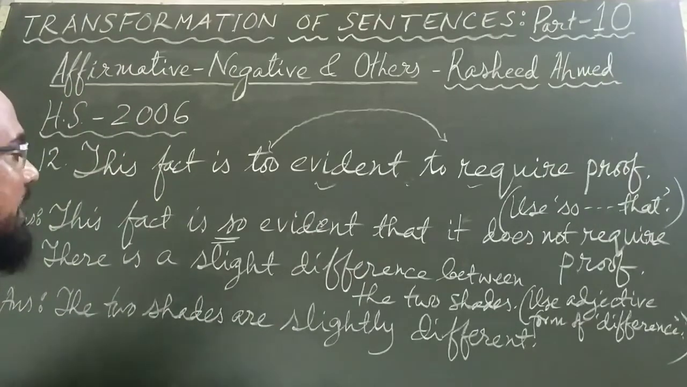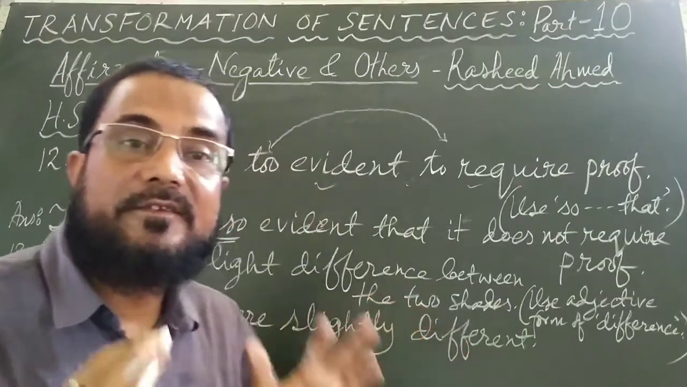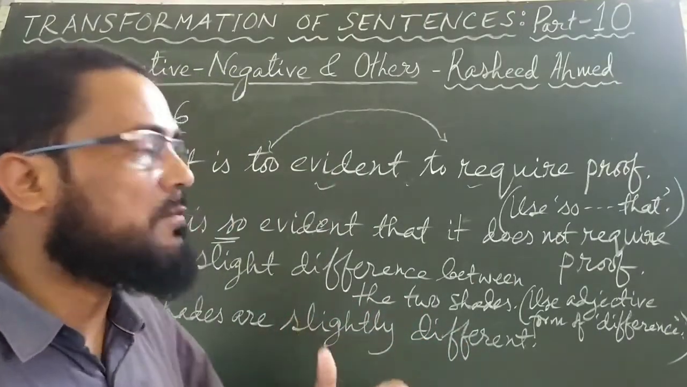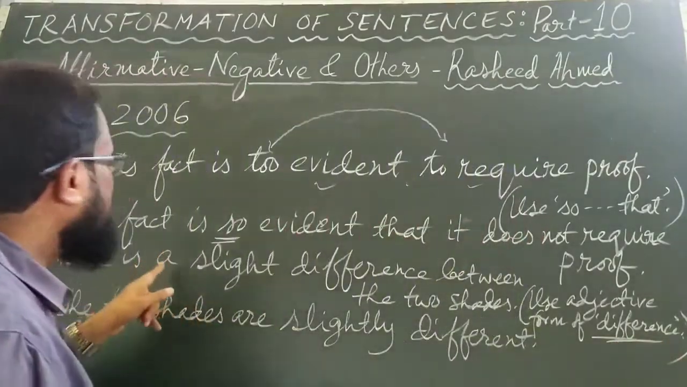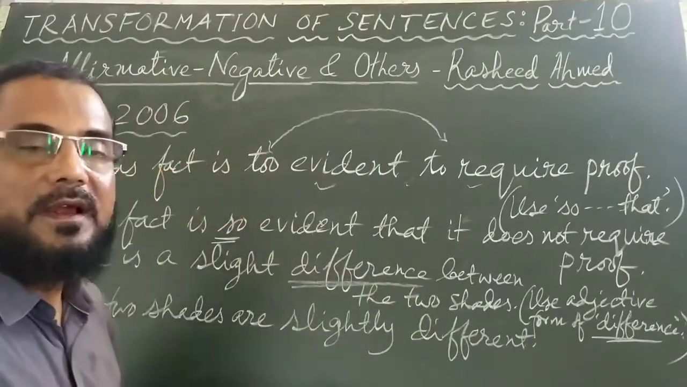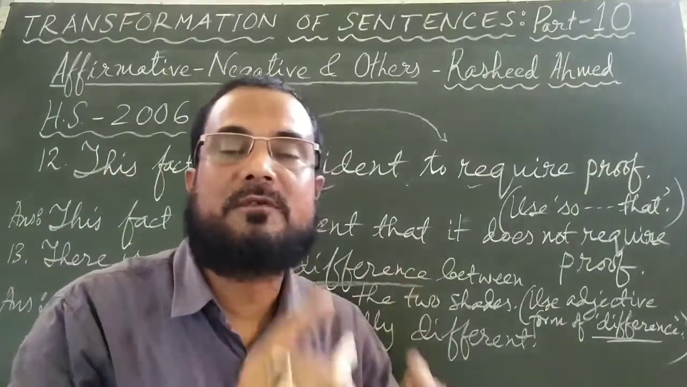Next one is, there is a slight difference between the two shades. The instruction is to use the adjective form of difference. The word difference is used in the sentence: there is a slight difference. This difference is a noun, and you are to use the adjective form of difference. Firstly, you have to know what the adjective form of difference is.